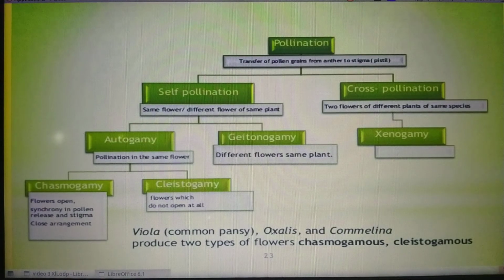This is the overall outline of the different types of pollination. Clear? Cross-pollination always occurs between the flowers of two different plants, which means an agent is needed for cross-pollination.